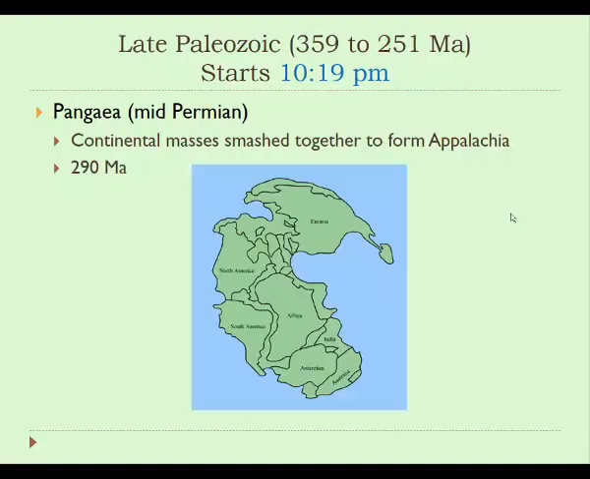Okay, so we continue on through the Paleozoic era, and the very last period in the Paleozoic era is called the Permian, and it was during the Permian period that the famous supercontinent Pangaea started to form. So throughout all of this time, just like throughout most of the history of the Earth, plate tectonics have been moving the continental masses around.